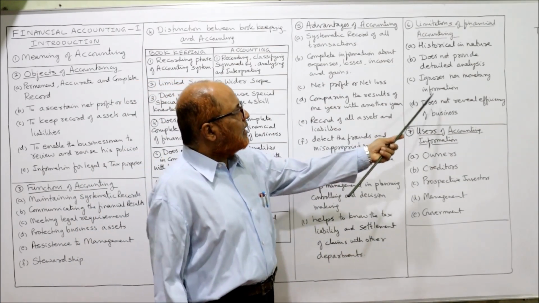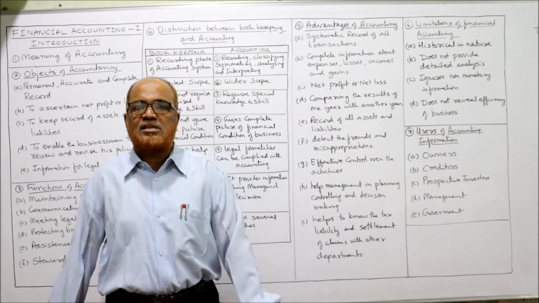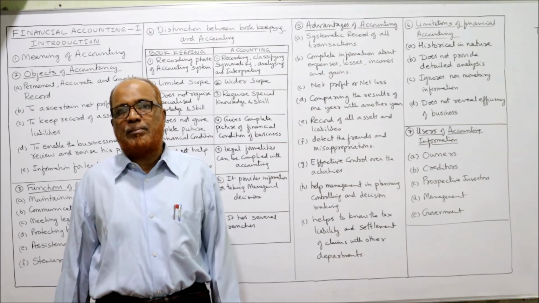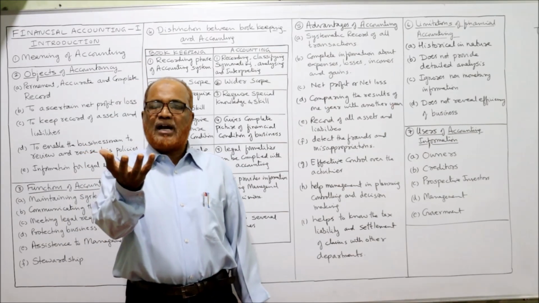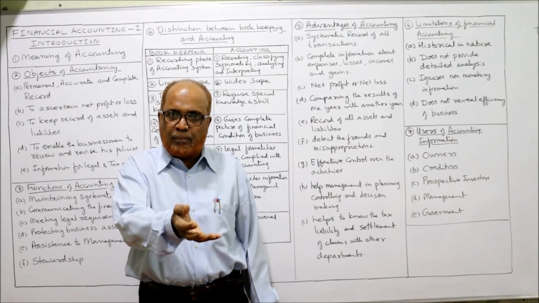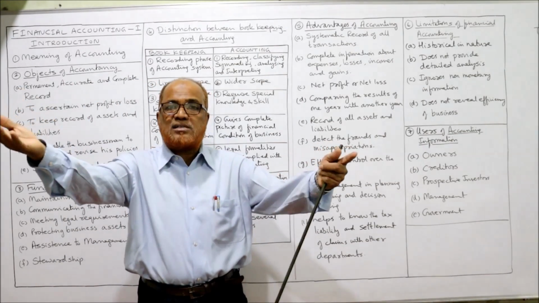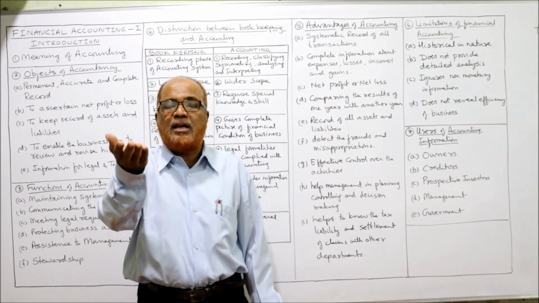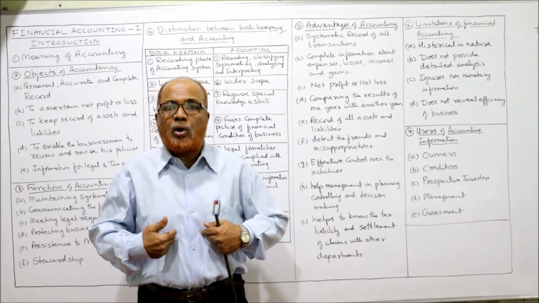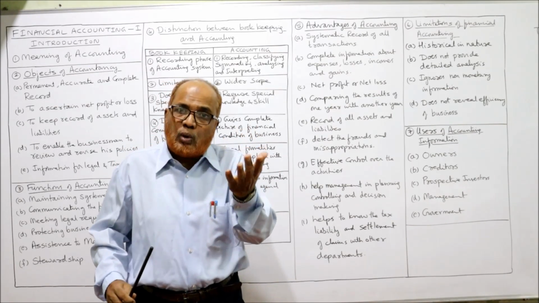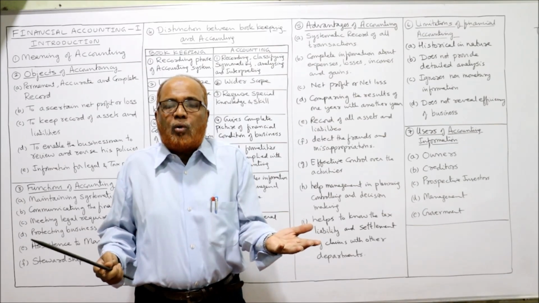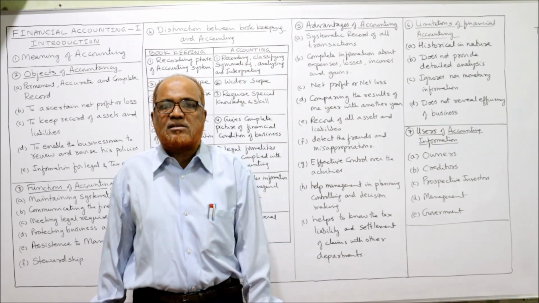Next one is does not reveal efficiency of business. This accounting will not measure the efficiency of the business. That means whether the profit has increased mainly due to business efficiency or due to external factors. Due to favorable economic conditions also profit may increase. So we want to know whether profit is increased due to our efficiency or due to external factors. That cannot be known. Only accounts will show profit has increased.